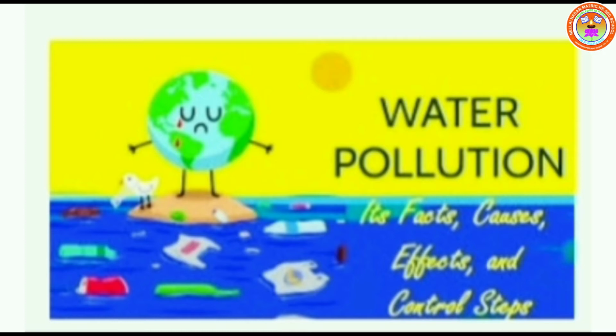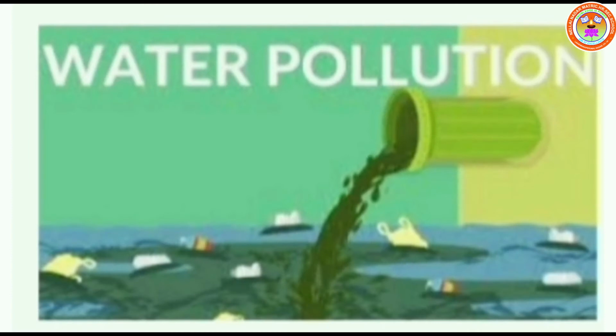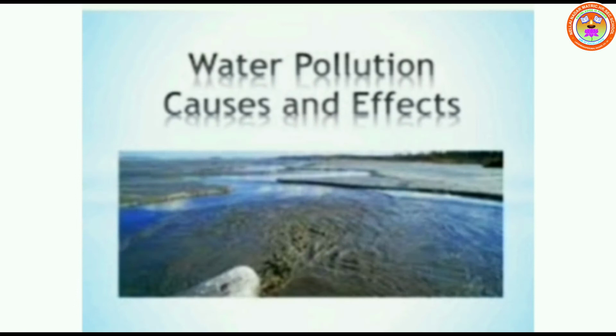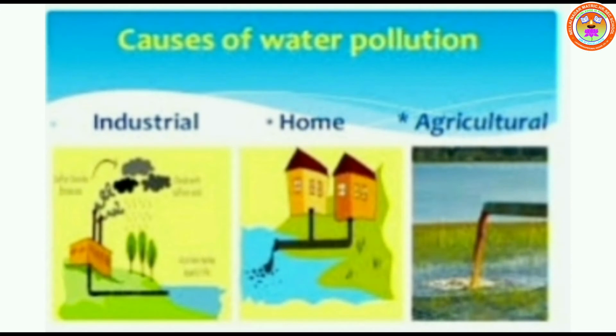Listen, children, now. We should be very careful about how we use the water. Water pollution is a common phenomenon around us. We throw garbage and sewage into the rivers and so on. Do not put plastic garbage when you go near beaches. It is very dangerous for the aquatic life. Making river water contaminated and not fit for use. This increases the scarcity of water for household use. These are the causes of water pollution, children. So, we should not pollute water. We should save all the water bodies.